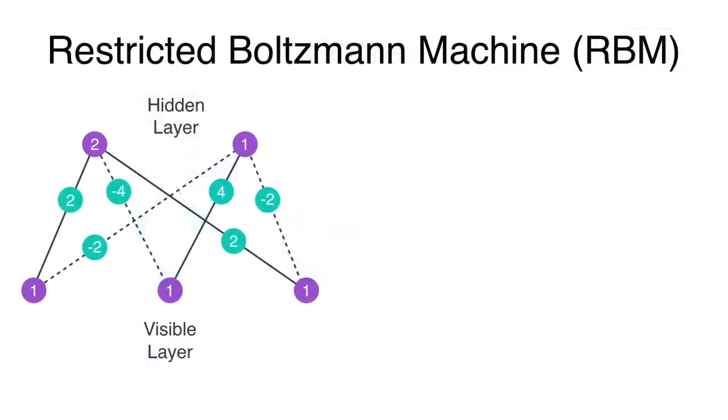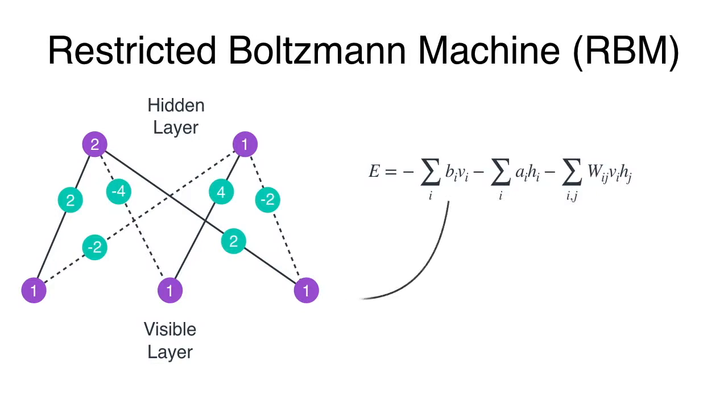Now, throughout this video, I will also be showing you the formulas behind an RBM, but these are not necessary to understand the concept of an RBM. The example is the main thing. But here are the formulas. So in an RBM, we have something called the energy, which is the negative of the sum of the scores of the weights times the states of the visible layer, plus the same sum for the hidden layer, plus the sum of the scores of the hidden times the visible layer times the weights of the edges.